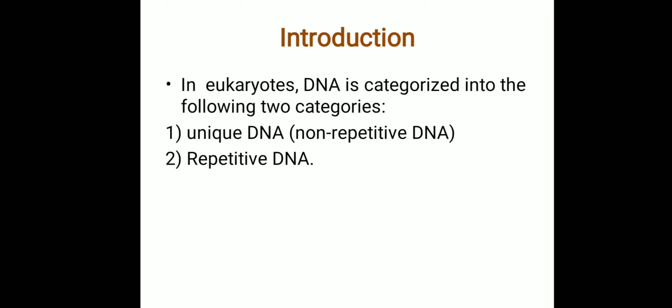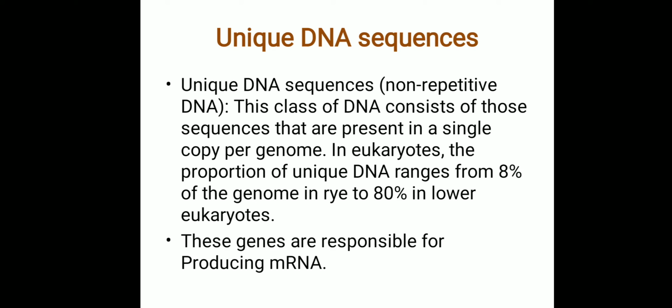Moving on to the introduction. In eukaryotes, DNA is categorized into two categories. Now, what are these two categories? The first category is called unique DNA. Unique DNA is also called non-repetitive DNA. The next category we call repetitive DNA. In further slides, we will be seeing what unique DNA and repetitive DNA are, and their functions.